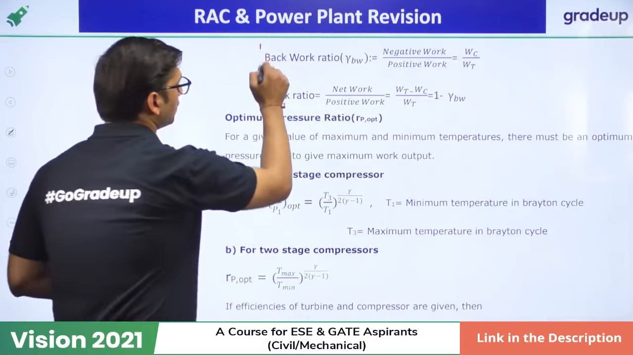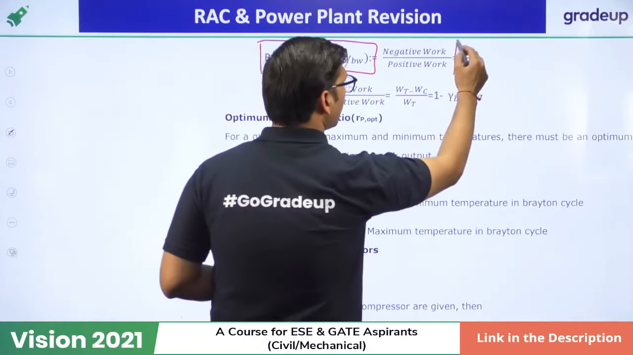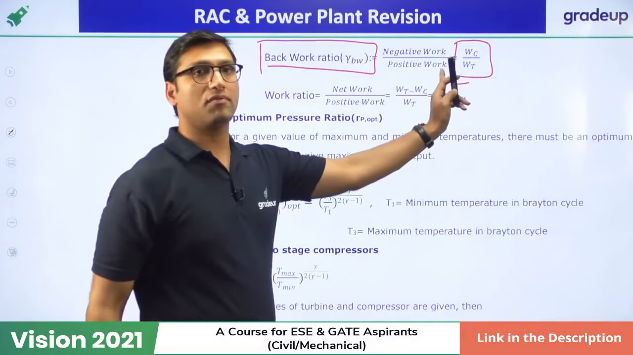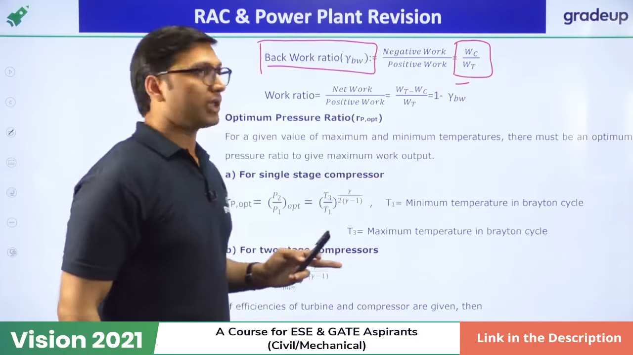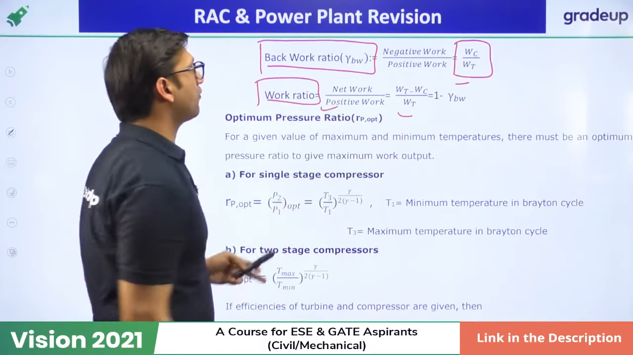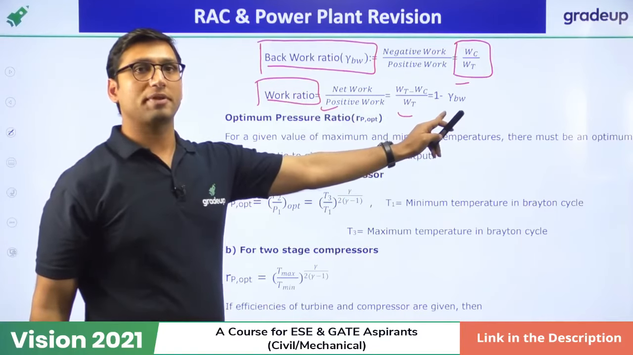So back work ratio is a formula you have to remember for Brayton cycle, that is equal to compressor work over turbine work, or it is equal to the ratio of negative work over positive work. So you have to remember this formula. Okay. And work ratio is equal to net work over positive work. That is the formula for work ratio. It is also equal to 1 minus back work ratio. You have to remember this formula.